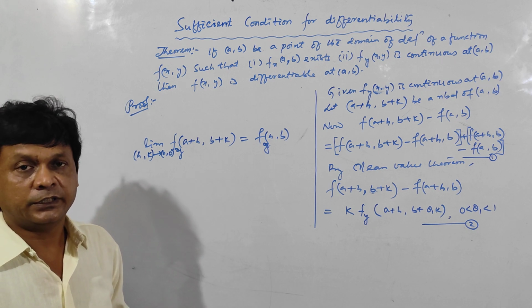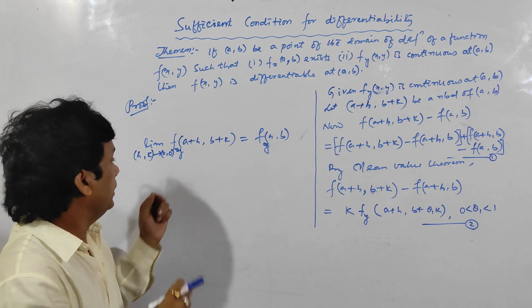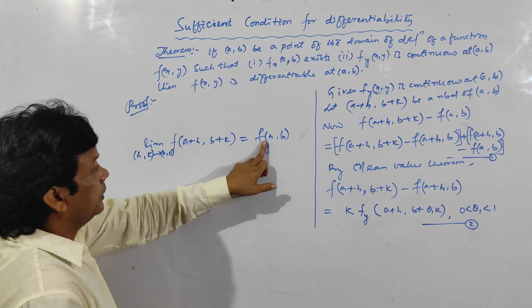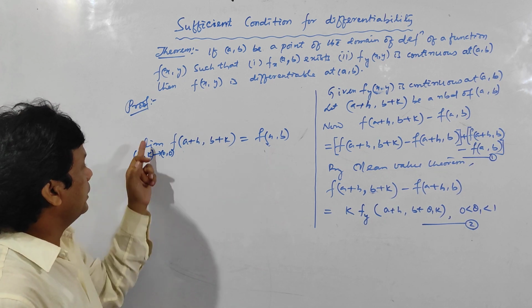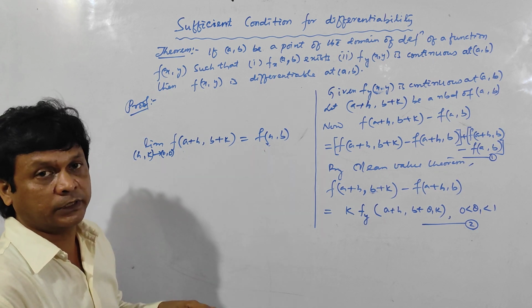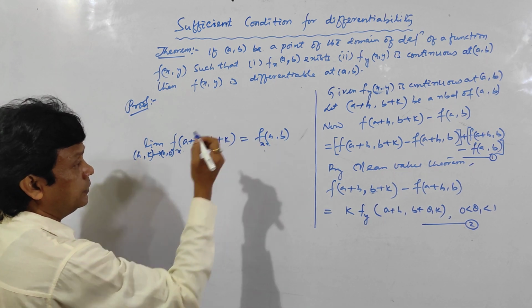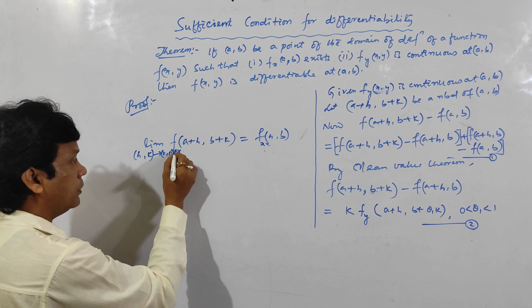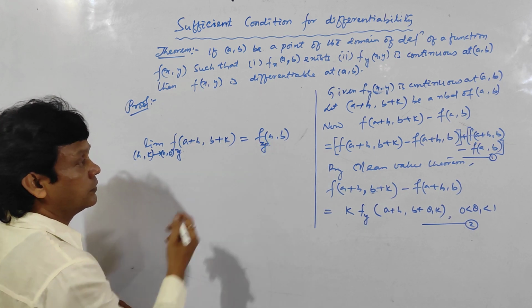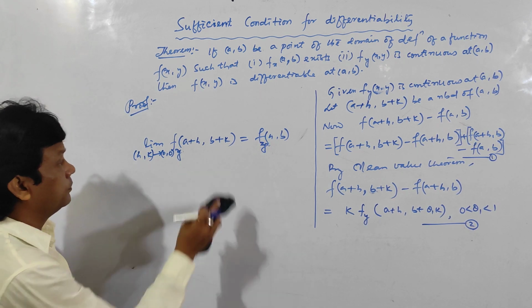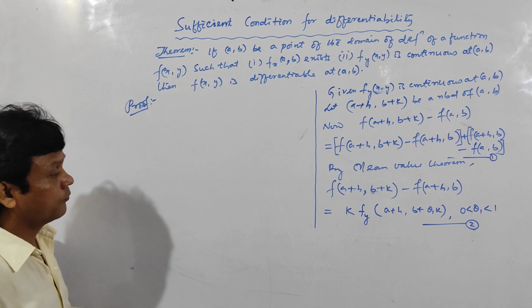Clear? If f is continuous, then it will become the limit of f of a plus h, b plus k as (h, k) tends to (0, 0) is equal to this one. If I say fx is continuous at (a, b), then this will become like this. And if fy is continuous, then it should be written like this. Clear? So I am applying this definition.